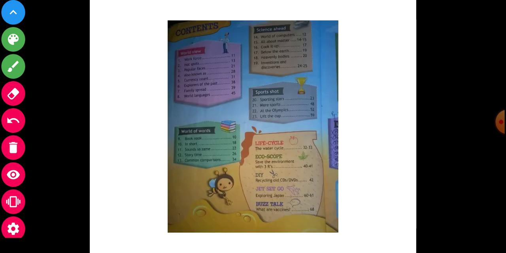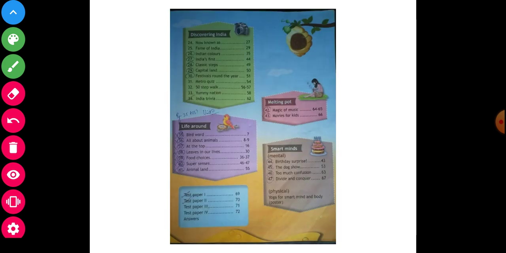This is the cover page of your book. See and observe carefully. Start of GK volume 3. Another page is the contents of your book, page wise. Now here see and observe carefully. The second page of your book is also here, with topic wise page numbers. As such, you will check.